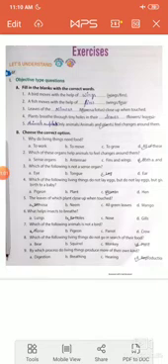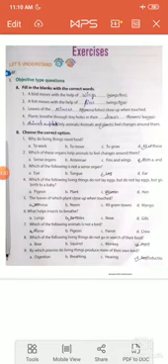Things that can move, can grow, need food, and can also produce their own kind are called living things, such as animals, birds, plants, and human beings.